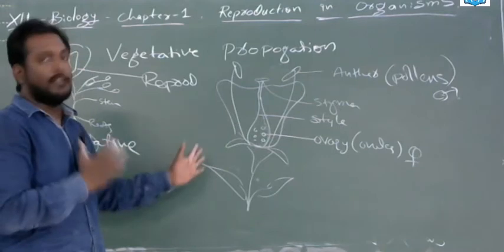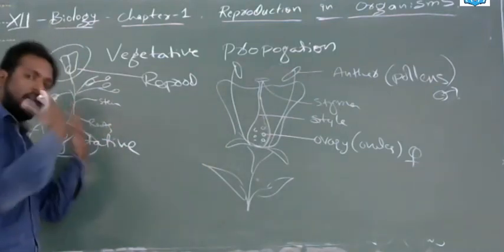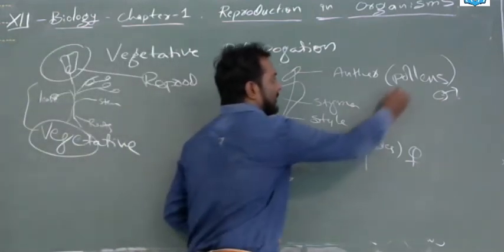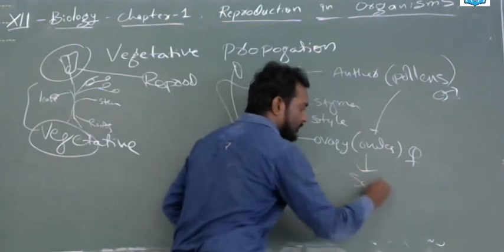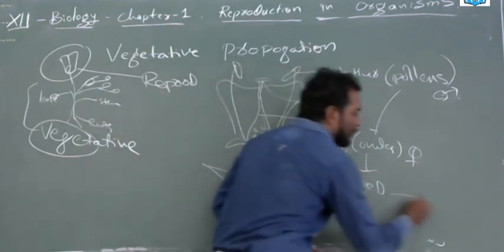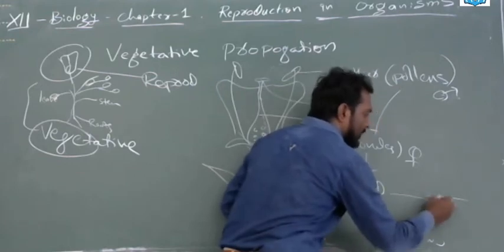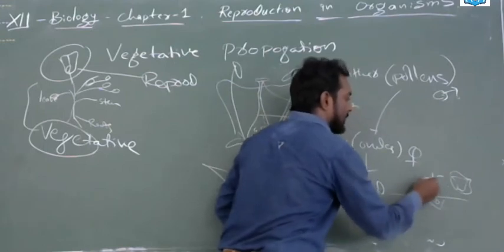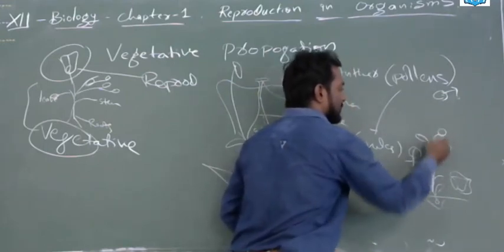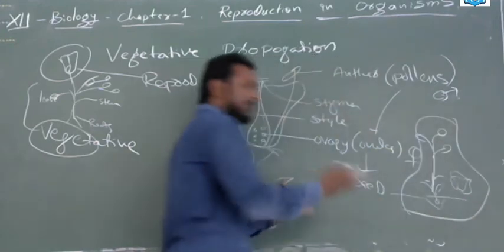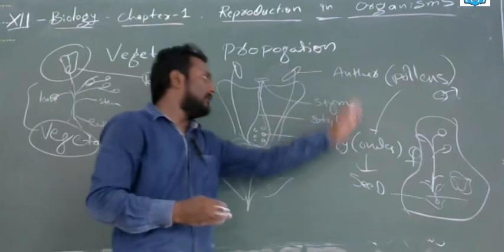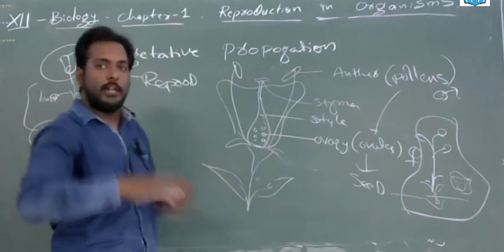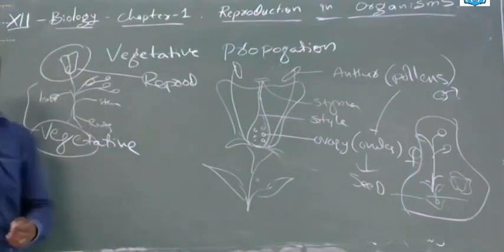Now we see another method of producing offsprings, not only seeds. The ovule becomes a seed. You all know seeds. If you sow a seed in the soil and pour water, it will come into a plant, and the plant will grow into a big plant. This is the offspring, a general phenomenon. But without pollens, ovules, anther, ovary, and seeds, plants can also produce another plant. That is vegetative propagation.